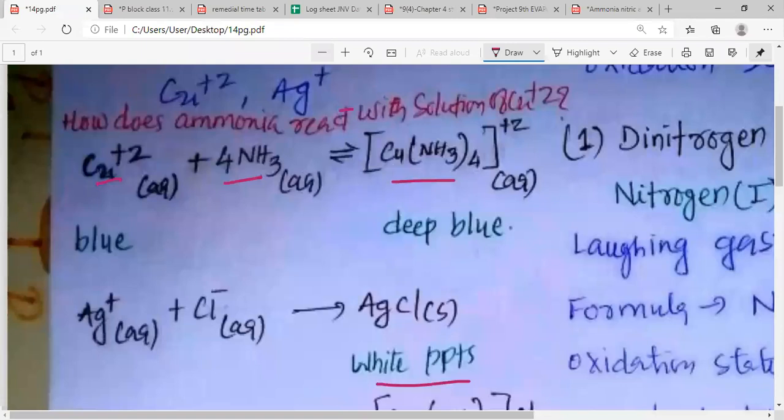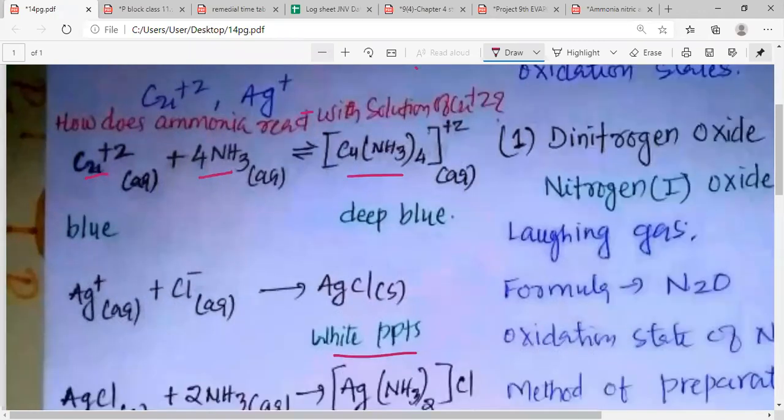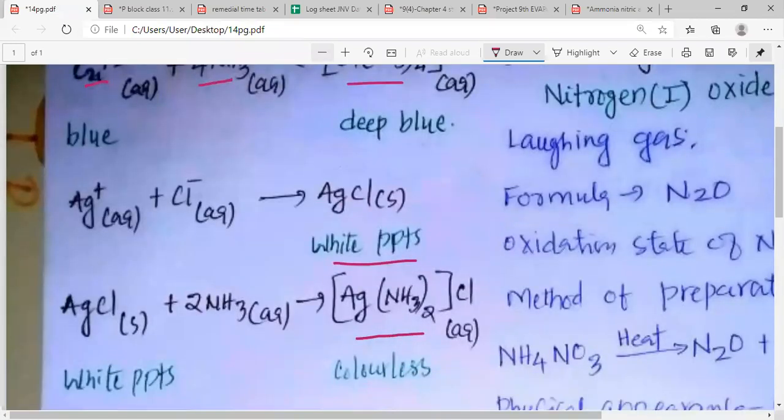So you can see, my dear students, that Cu+2, when it reacts with ammonia, 4NH3, gives a complex [Cu(NH3)4]+2. Cu+2 is of blue color, and this [Cu(NH3)4]+2 is a deep blue color substance, my dear students. Same way, when it comes to the silver ion, it may be some sort of silver salt, like silver nitrate.